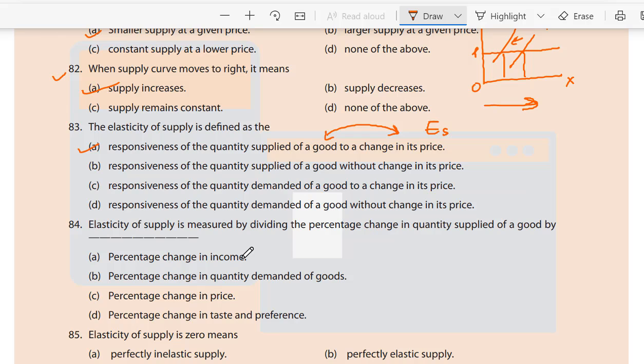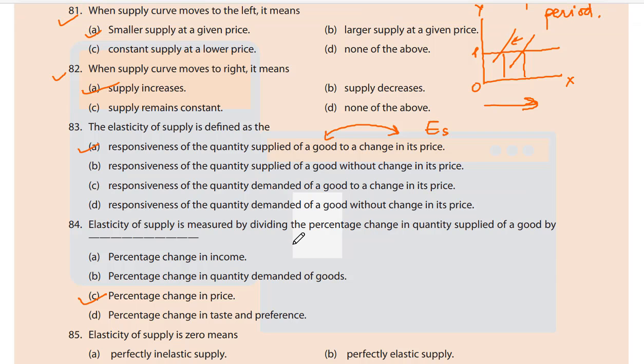84. Elasticity of supply is measured by dividing the percentage change in quantity supplied of a good by what? Percentage change in income, percentage change in quantity demanded of goods, percentage change in price, or percentage change in taste and preferences. It is percentage change in price. Price elasticity of supply: percentage change in price. Let's see the next one.